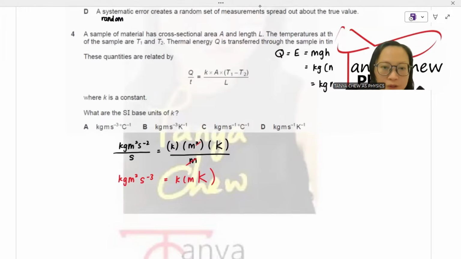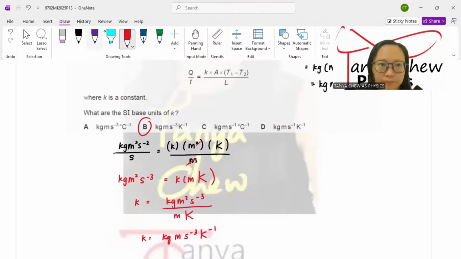So you make the small little k the subject because you're supposed to find the unit of small little k here. Kilogram meter square second^-3 divided by meter Kelvin. So I have kilogram m square and m. So this will become kg m s^-3 K^-1. So the answer is B.